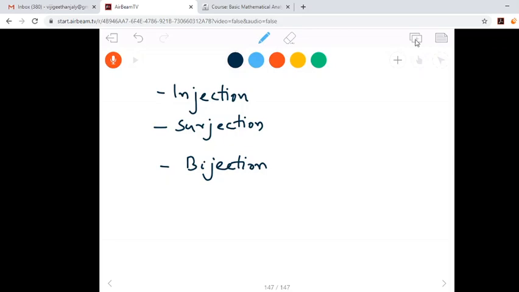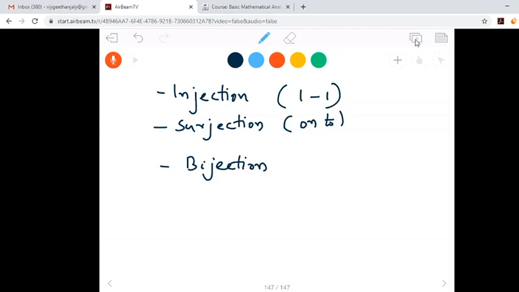If a function is an injection, we say that function is injective or 1-1. And surjection is also known as onto. Surjections are onto functions. So bijections are 1-1 and onto functions.